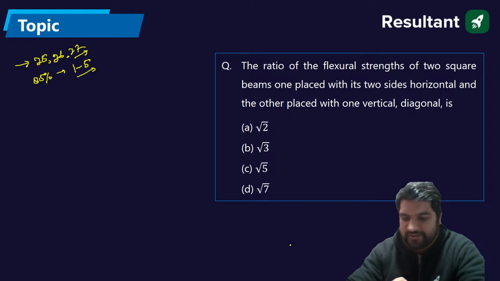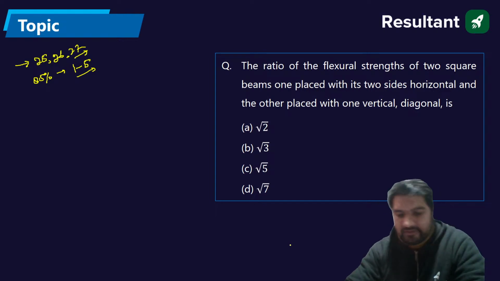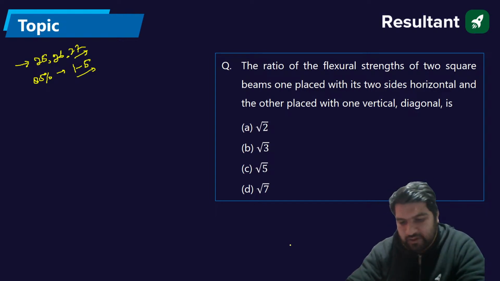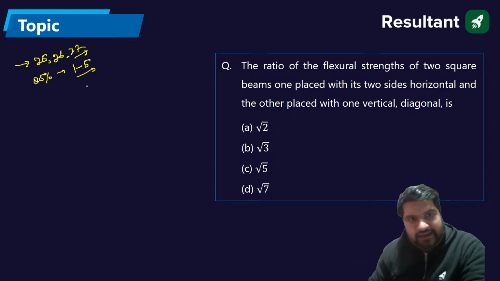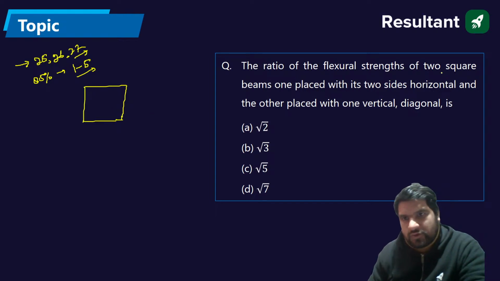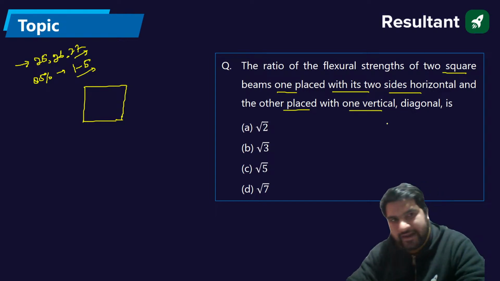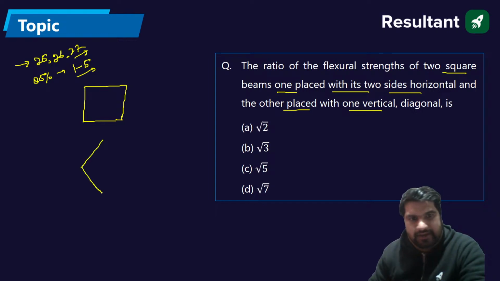The ratio of flexural strength of two square beams, one placed with its sides horizontal and the other placed with one diagonal vertical. In the first case I'm having the square like this, with two sides horizontal, and in the second case the diagonals are vertical. So these are the two cases. What should be the answer?